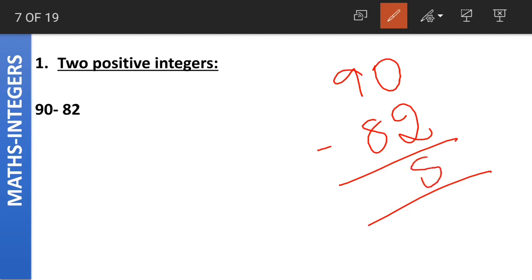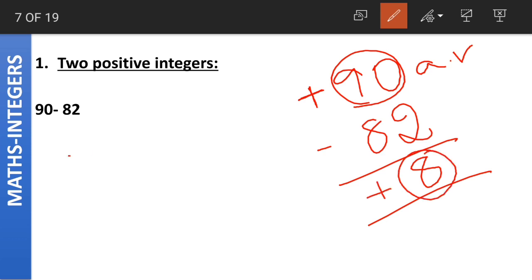90 minus 82 is 8. Again here 90 has the higher absolute value. Now what is the sign for 90? 90 has no sign, which means it is a positive number with a plus sign. So the answer we got here, 8, will also carry the same plus sign.